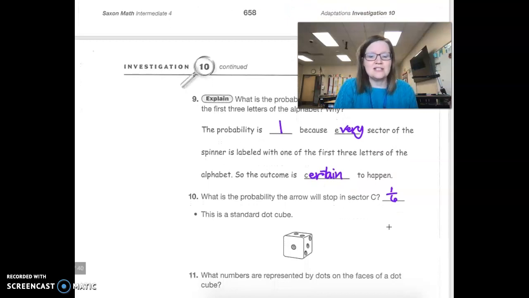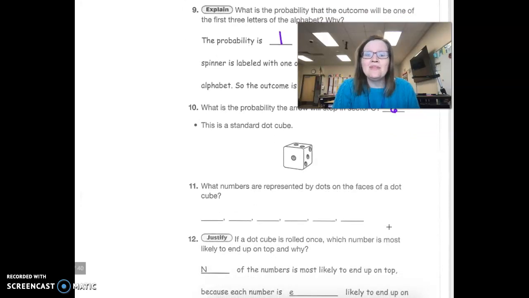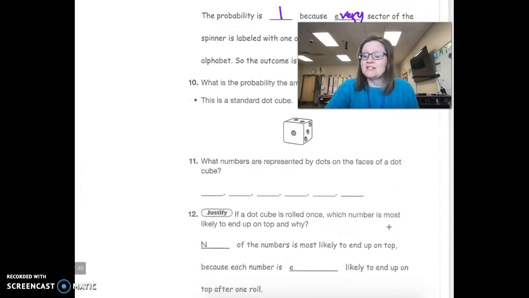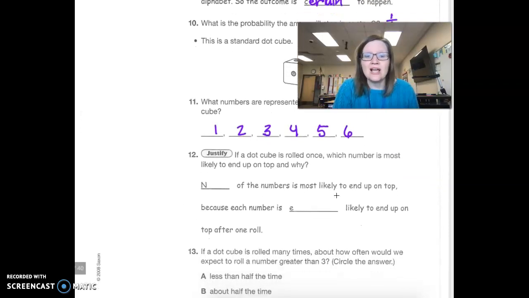Now, we're going to work on standard cubes. This is a dot cube. If you need to grab one from your house, great. They're numbers that represent the dots on the face. If you take a good look, you'll know that our numbers range from 1, 2, 3, 4, 5, and 6. Those are the possible outcomes. If the dot cube is rolled just once, which number is most likely to end on top and why?